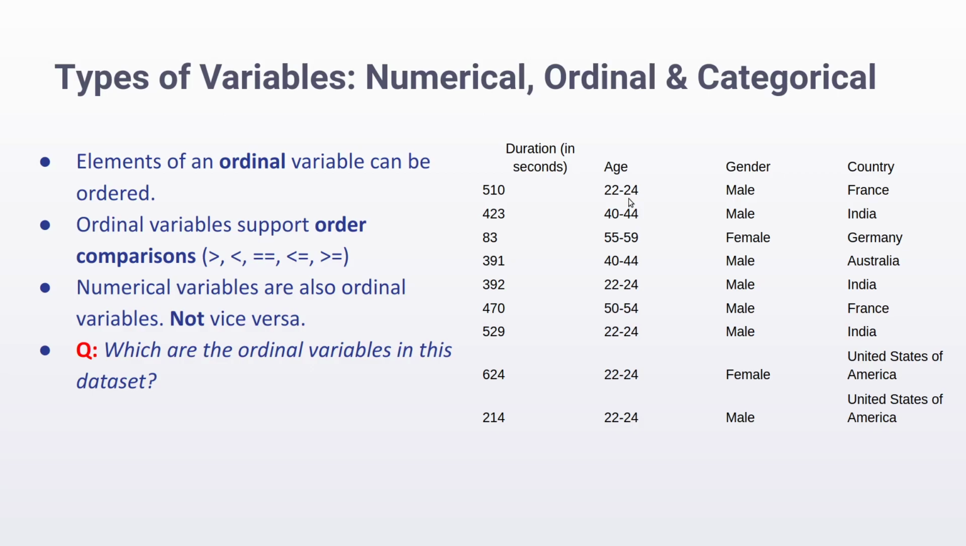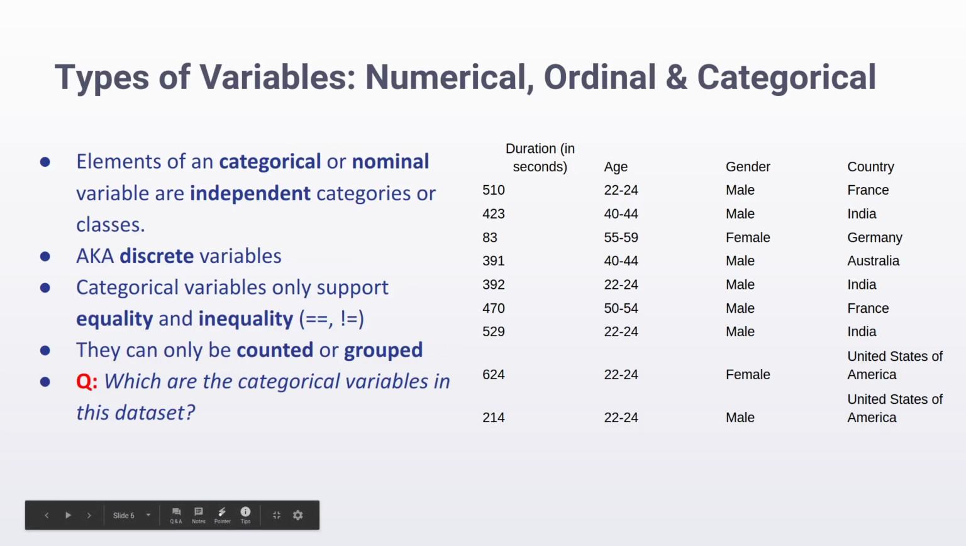We can see that age here is not a number, but a range of numbers. What this figure means, 20 to 24, is that this person's age lies somewhere between 20 and 24 years of age. Similarly, we have a bunch of other ranges. These are not numbers in themselves, but they can be ordered.